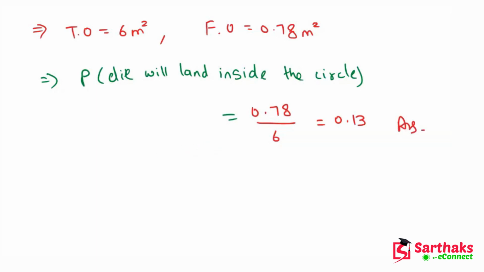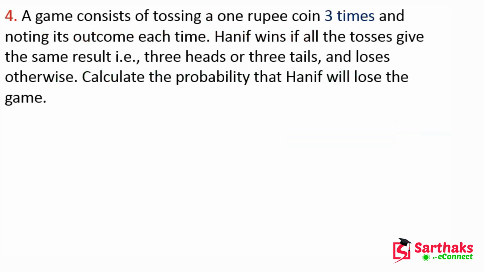So now let's move on. The next question is: a game consists of tossing a 1 rupee coin 3 times and noting its outcome each time.